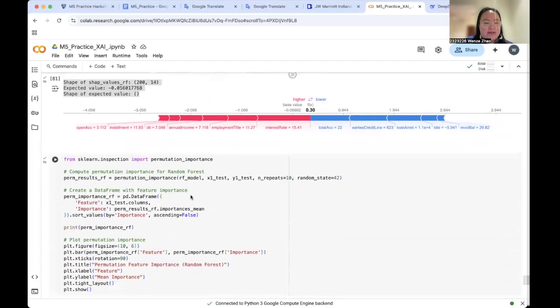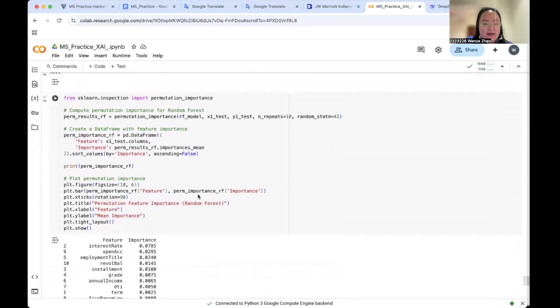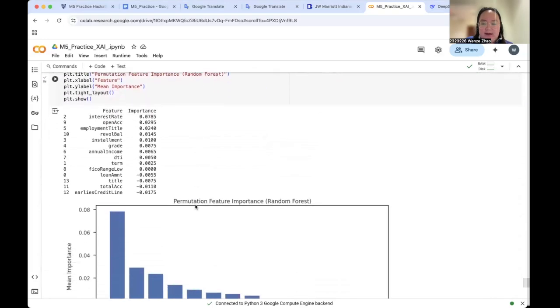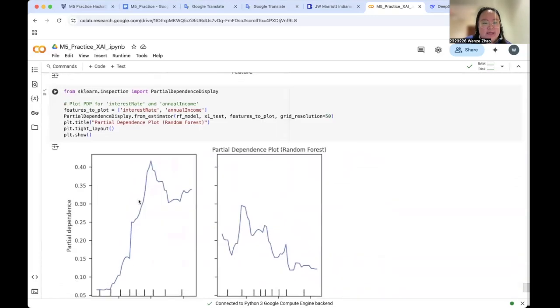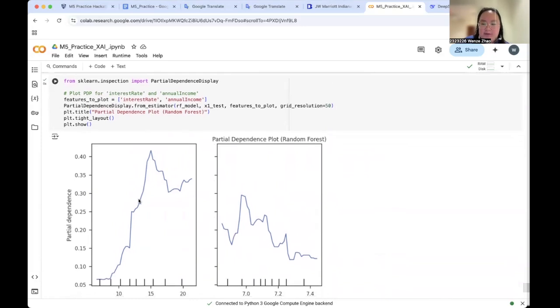And the next part is permutation importance. It also confirms that the interest rate is the most important. And the next is the partial dependence plot. It illustrates the effect of a single feature on the model's prediction while averaging out the effects of the other features.